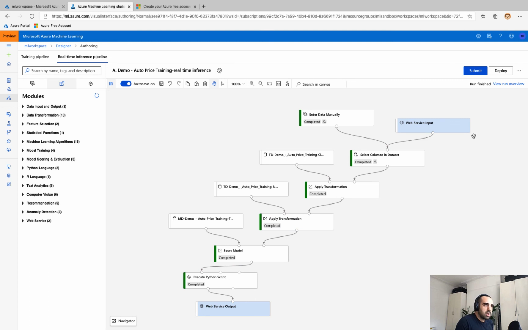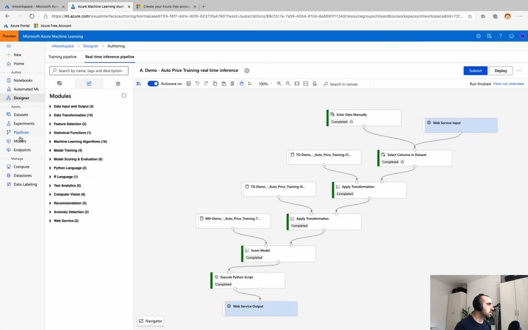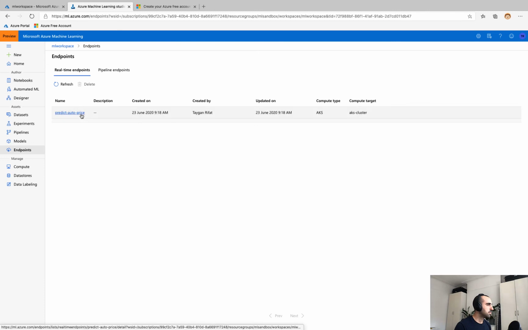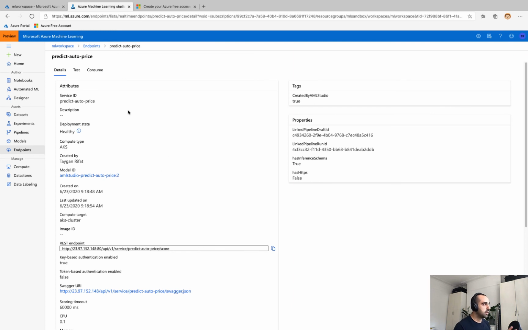And if we're happy, we can now deploy that so that it can be served as a HTTP endpoint that we can pass on to our developers. And so we need to select an inference cluster, an inference type of compute, and there's our AKS cluster. And if we head on over to endpoints, I can show you what that looks like. And so here we have an existing endpoint.